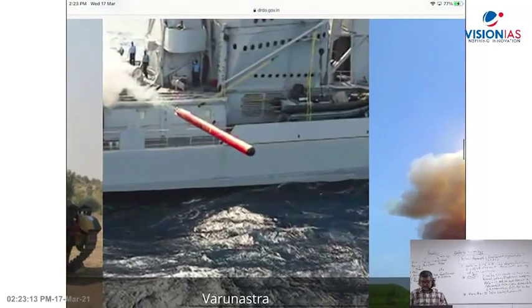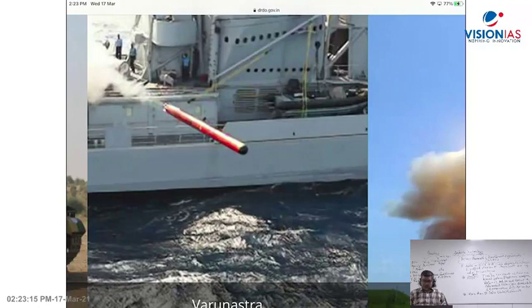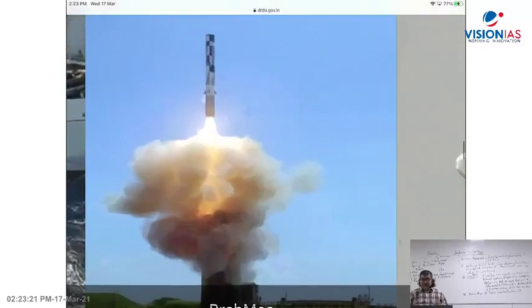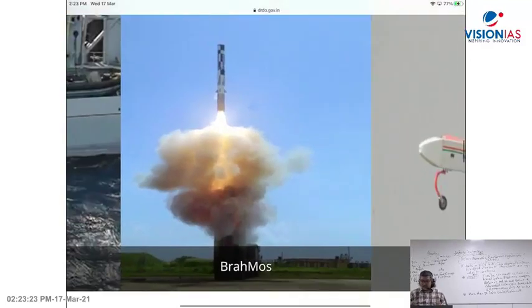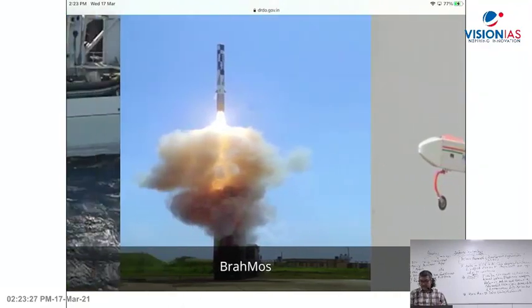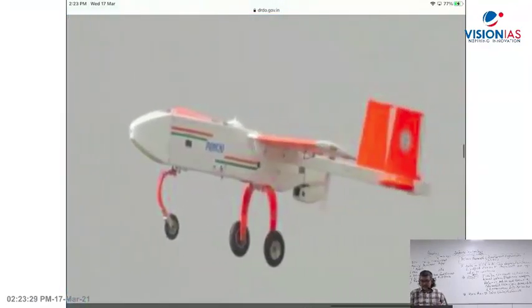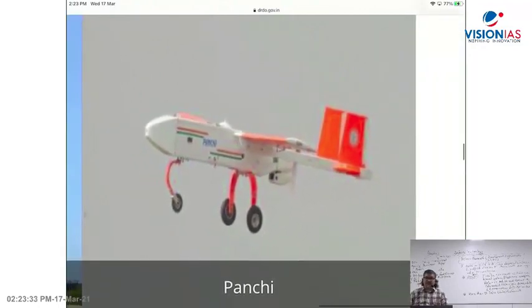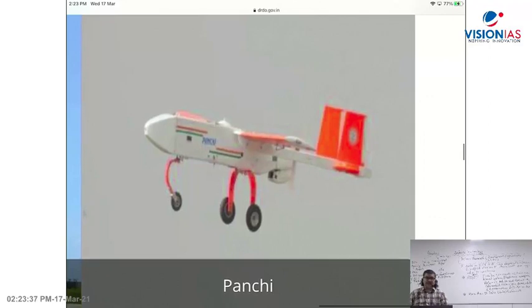Varunastra, the torpedo. You can see in the diagram here. Then you can see here BrahMos, cruise missile, India-Russia joint cooperation there. Panchi, you can see here, Panchi is a wheeled version of Nishant, an unmanned aerial vehicle or drone. It can take off and land on a mini runway. Panchi.